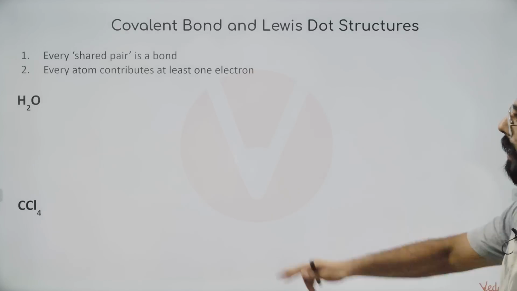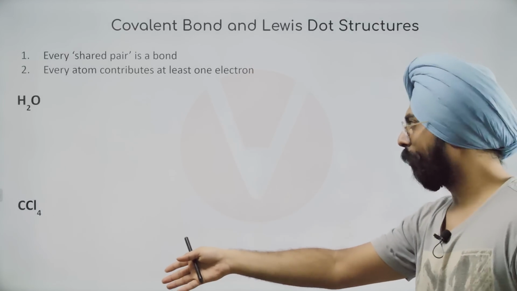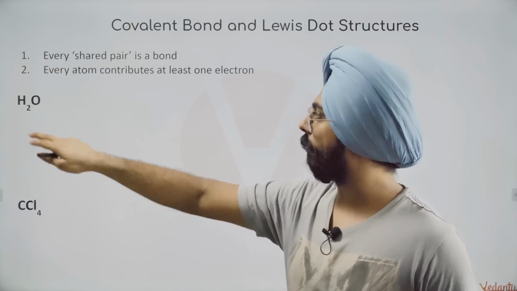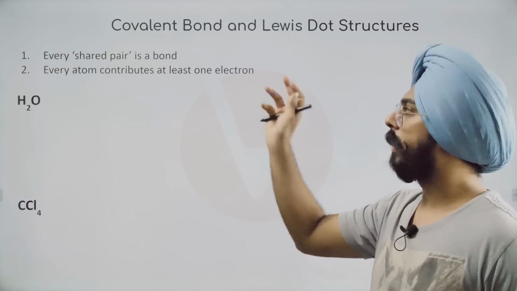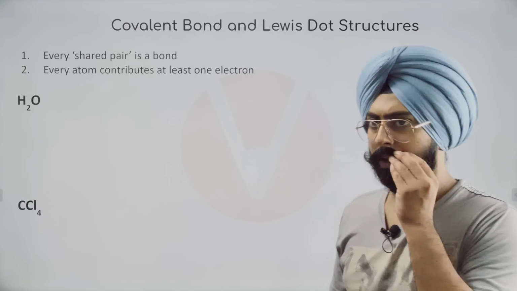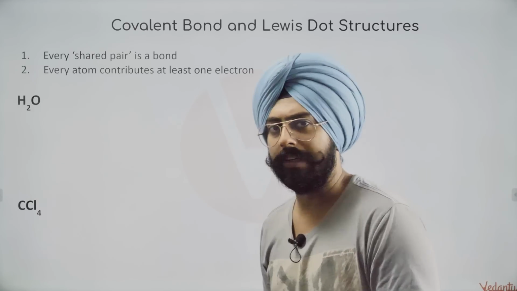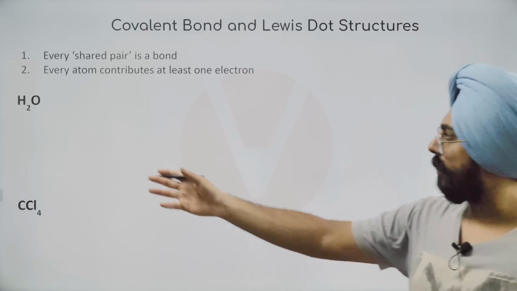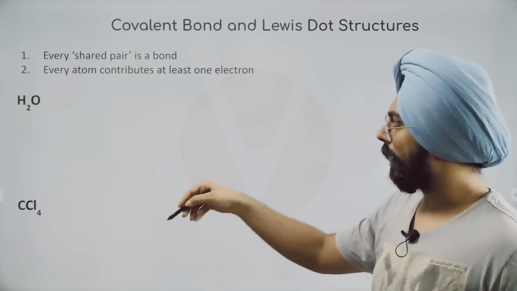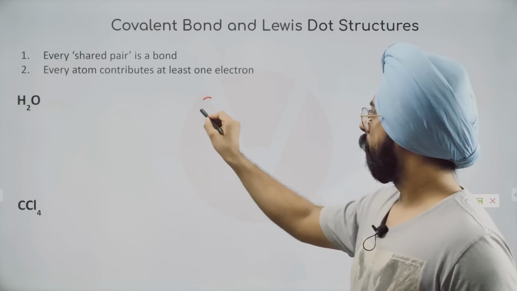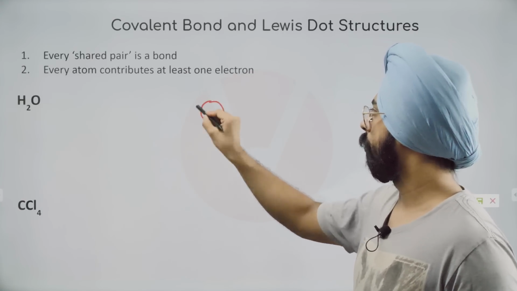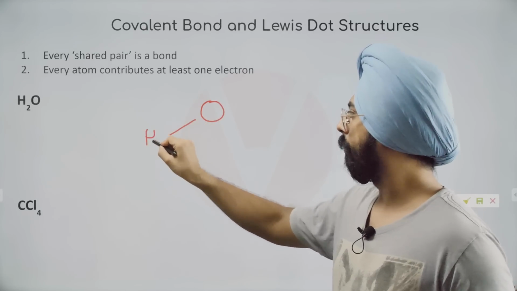Can we form a few more structures? Every shared pair is a bond, a shared pair of electrons. In a typical normal covalent bond, every atom contributes at least one electron. So these structures are very simple. Let's quickly draw them. For H2O, what will we do? The molecule that we are trying to form over here is water. Hydrogen.